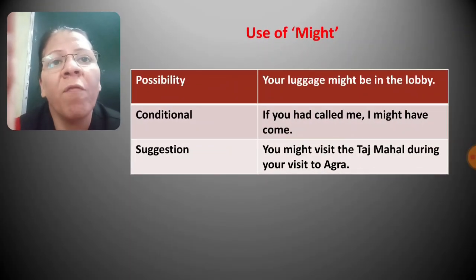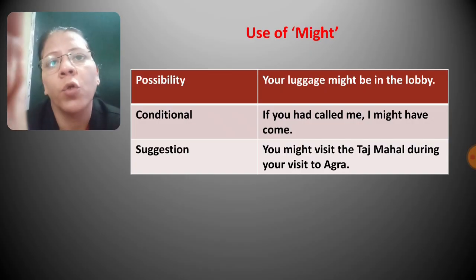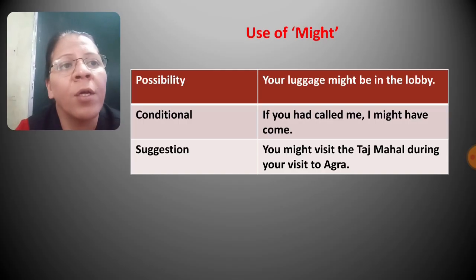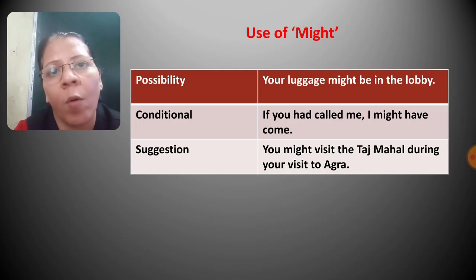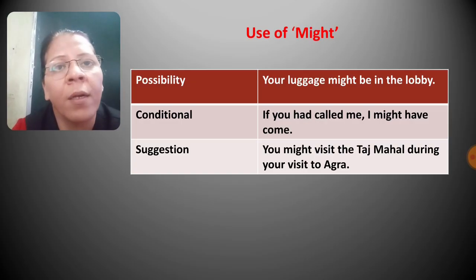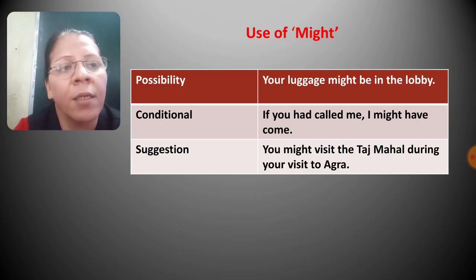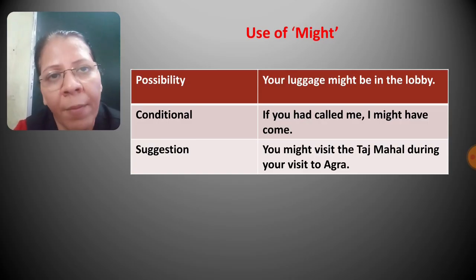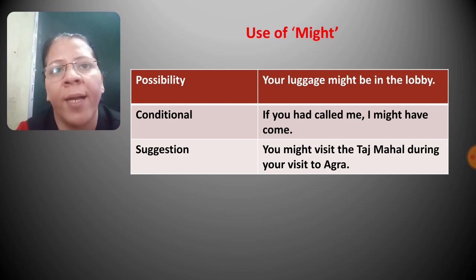Next is use of might. So might is also used to show possibility. For example, your luggage might be in the lobby. So there is a possibility of your luggage being in the lobby. Next, in conditional clauses, if you had called me, I might have come. So there is a condition that if you had called me, only then I might have come. So in conditional clauses also we use might.